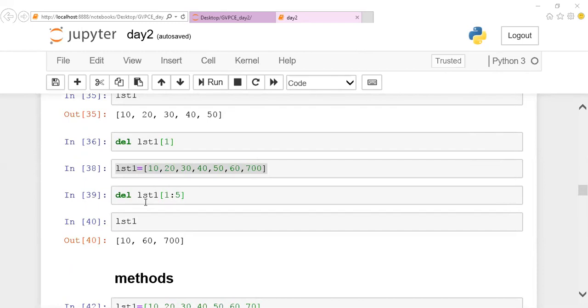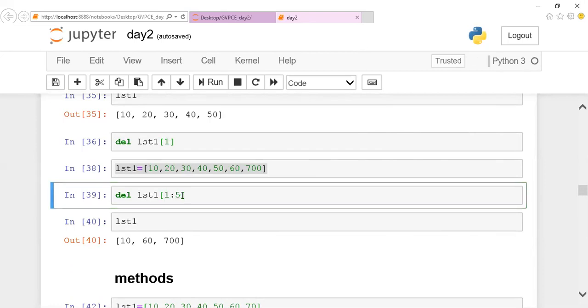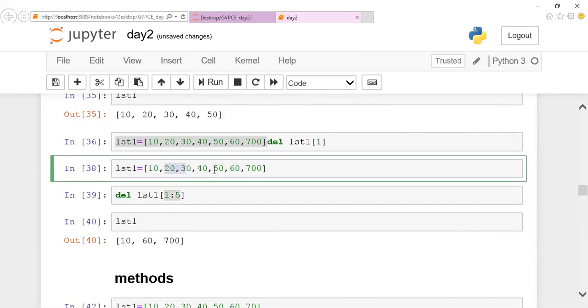This one, cell 39. What is your doubt, Prasanna? Here I'm taking a range, starting from 1 till 4. I'm taking this range of values and I'm trying to delete it. I should mention from where to where I should delete it, right? So I'm taking a range of values from this list. Once I do slicing, these values will be selected. After selecting the values, I'm saying I should perform the delete operation so that the mentioned operation will be performed. Generally, if you mention list of 1 to 5, these values will be selected. Then I say delete these elements.